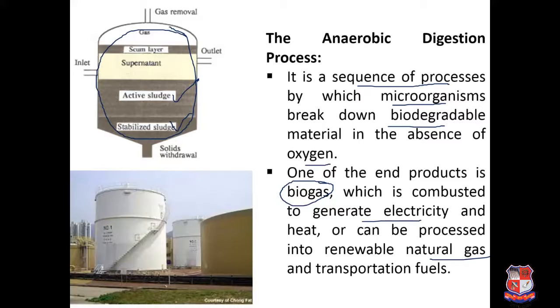During this process clear layers are formed, and that may take different time periods depending upon the temperature, mixing, etc. Here is the supernatant, this is the scum layer, and at the top the gas is collected. You are going to learn in detail about all these processes in your further classes.